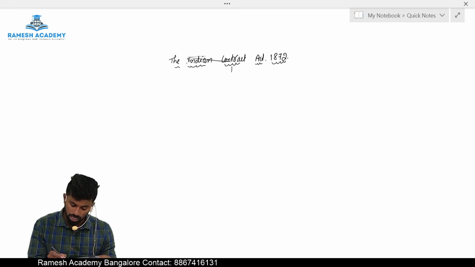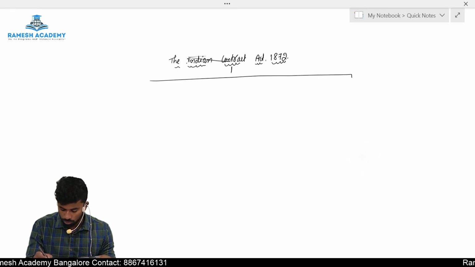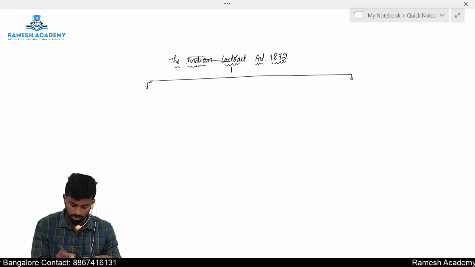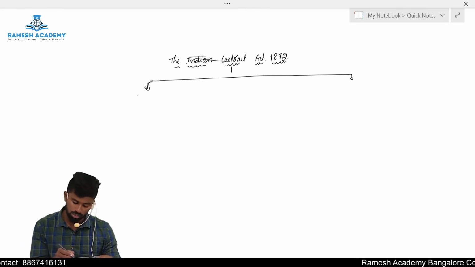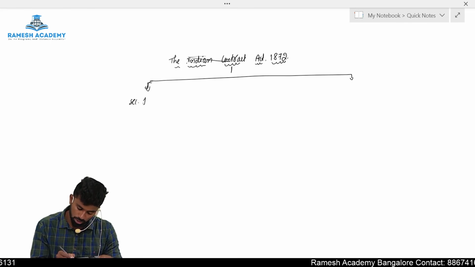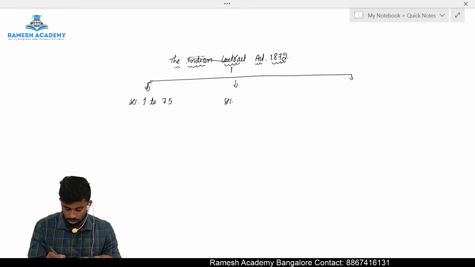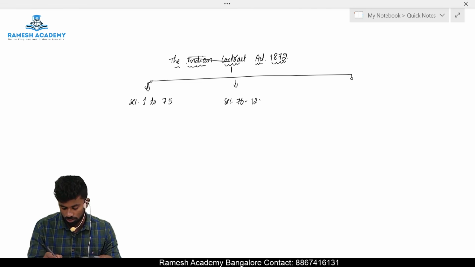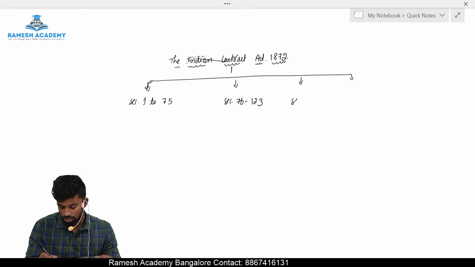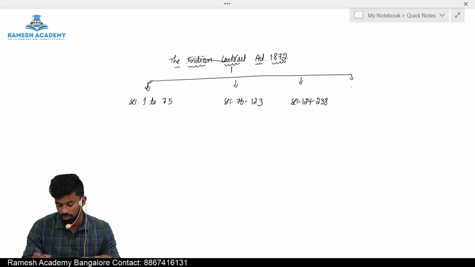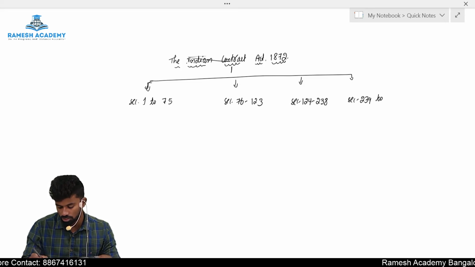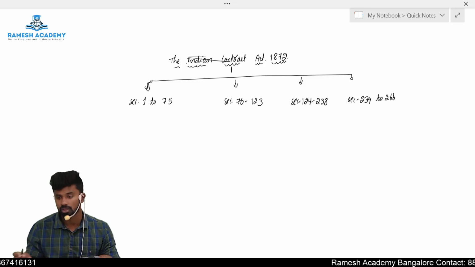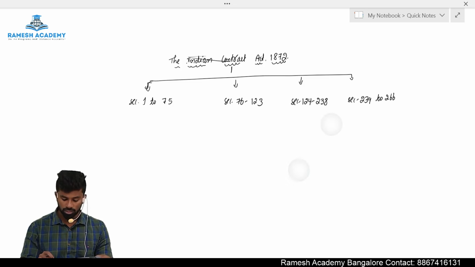This entire Act is divided into 4 parts. Section number 1 to 75, first part. Section number 76 to 123, second part. Section number 124 to 238, the third part. And section number 239 to 266 is the last part. So the entire Indian Contract Act is divided into 4 parts.